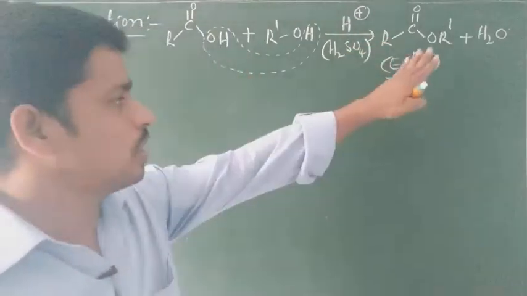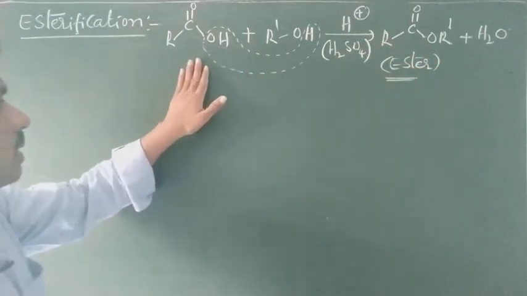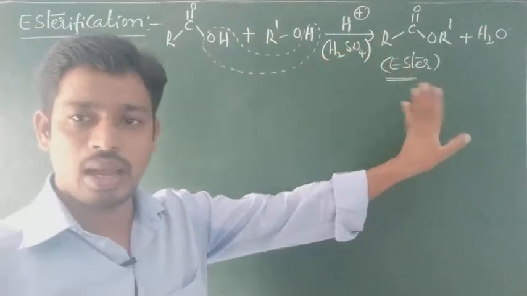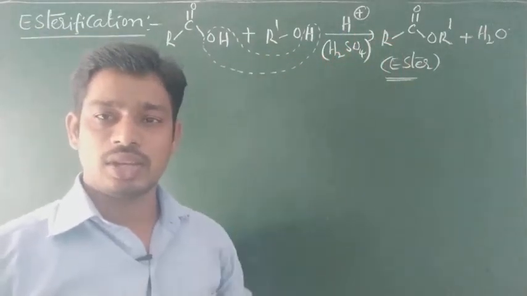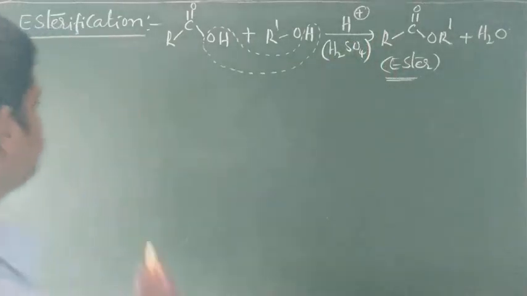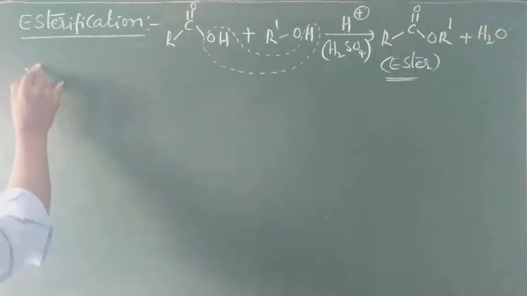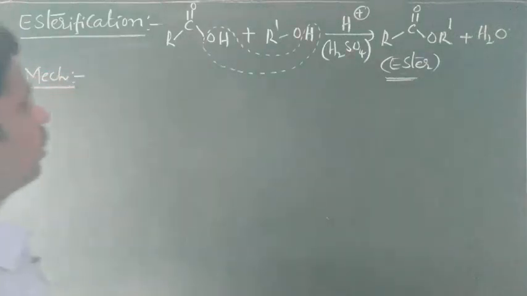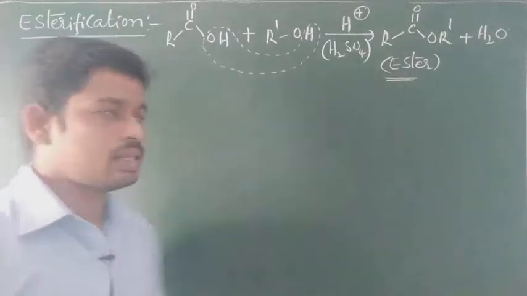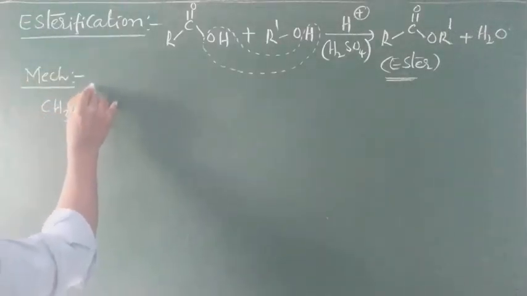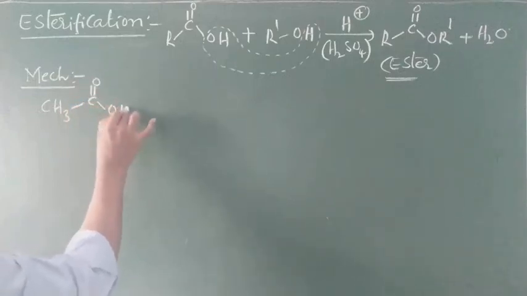So formation of esters from carboxylic acids when they react with alcohols in the presence of acids is simply called esterification reaction. Let us see the mechanism of this reaction. Here I am taking acetic acid as an example. CH3 C double bond O OH.